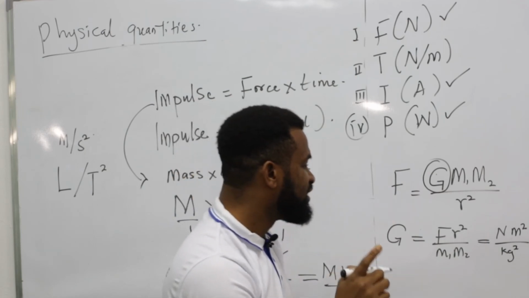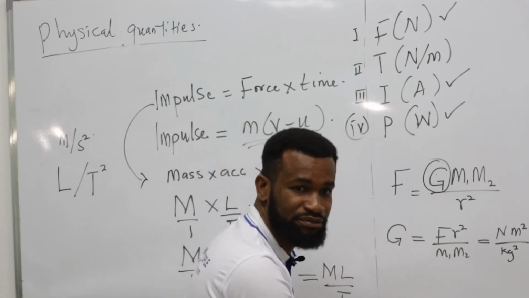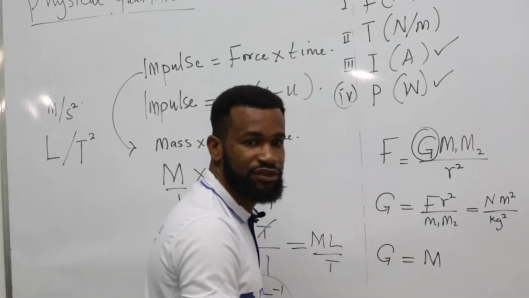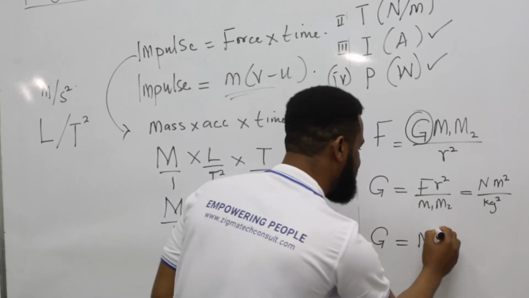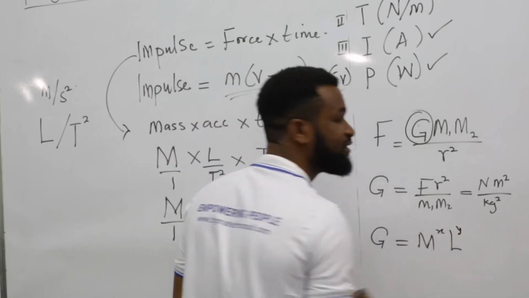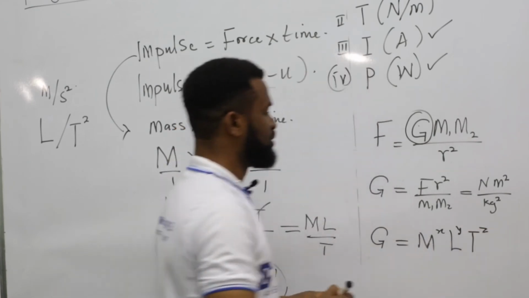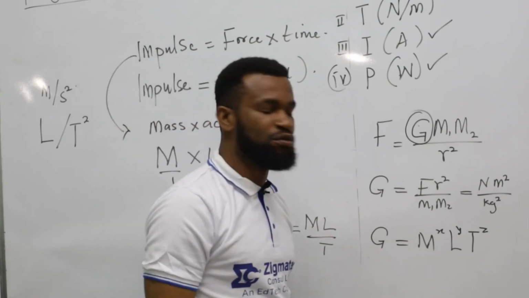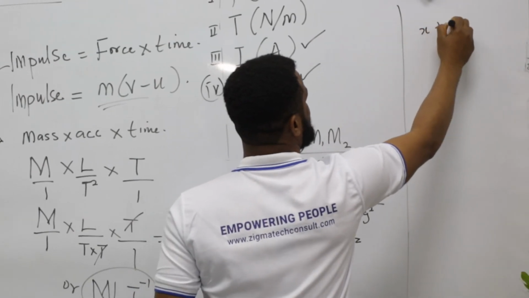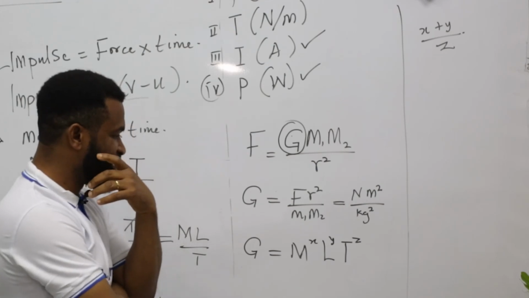Now, this is the same thing as the function given, which is given as M. They said that this is equal to M to the power x, L raised to the power y, and then T raised to the power z. Now, we are asked to find x plus y over z.